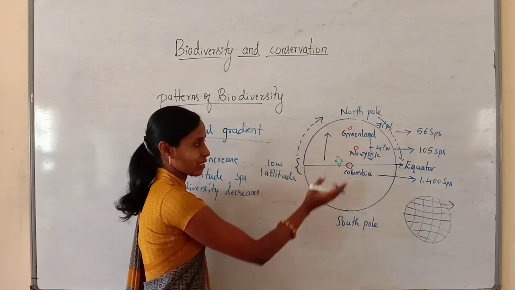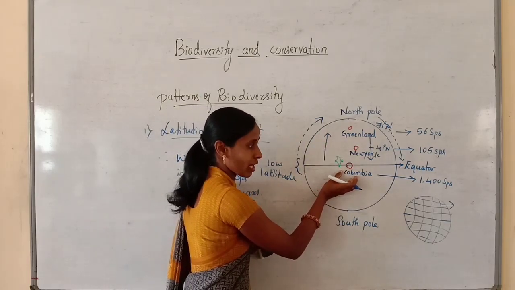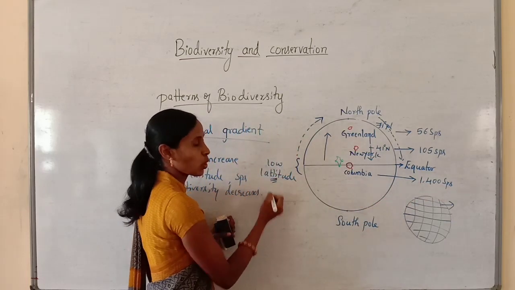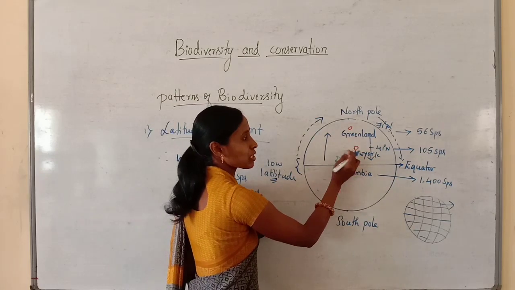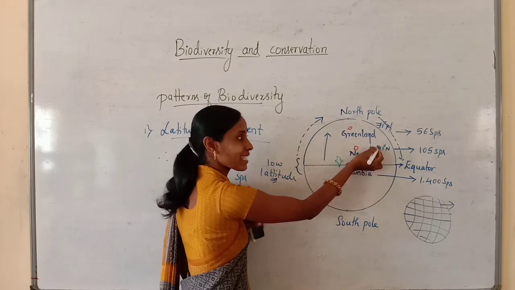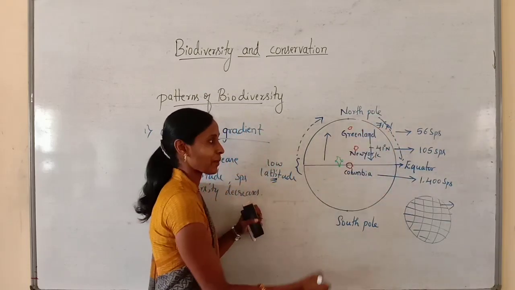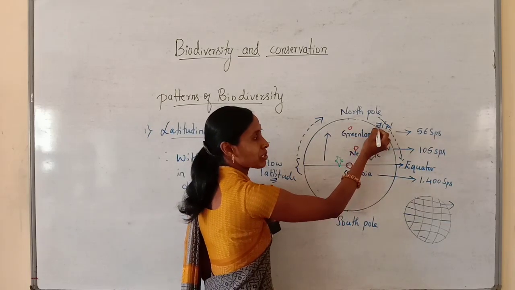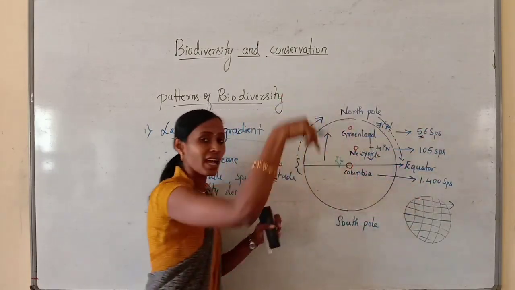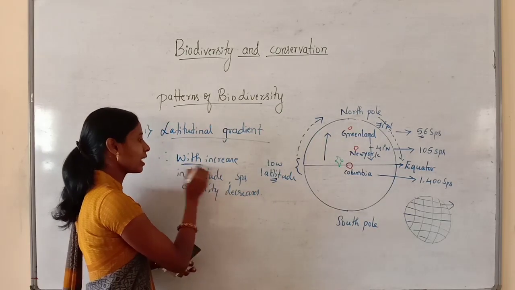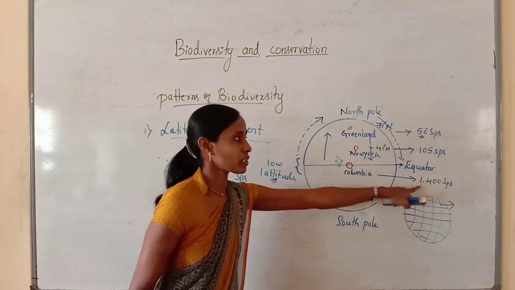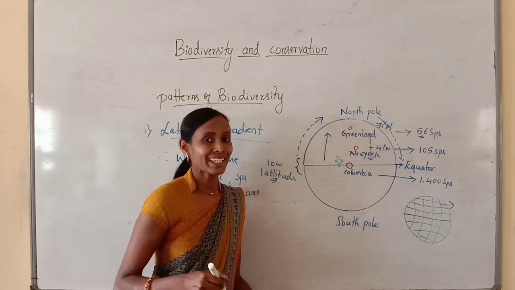Just look at the diagram again. Here Colombia, which is located at the equator, has 1400 species, and it has low latitude. And New York, which is located at 41 degree north, has 105 species. Here the latitude is increasing but the number of species is decreasing. Again, when we move to Greenland, which is 71 degree north, the latitude is again increasing but the number of species is decreasing. This is very important. That is what I told you: with the increase in latitude, the number of species or species diversity is going to decrease.